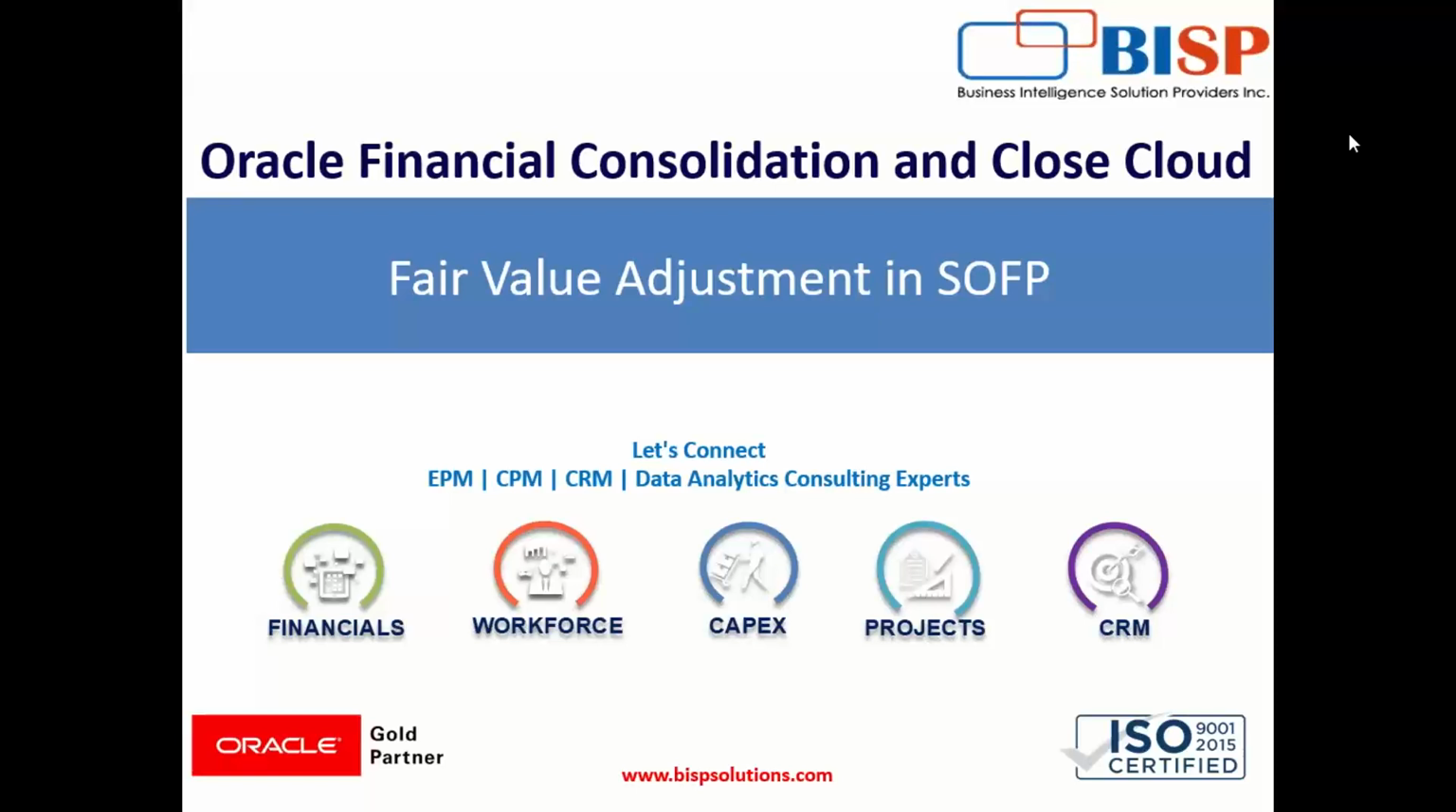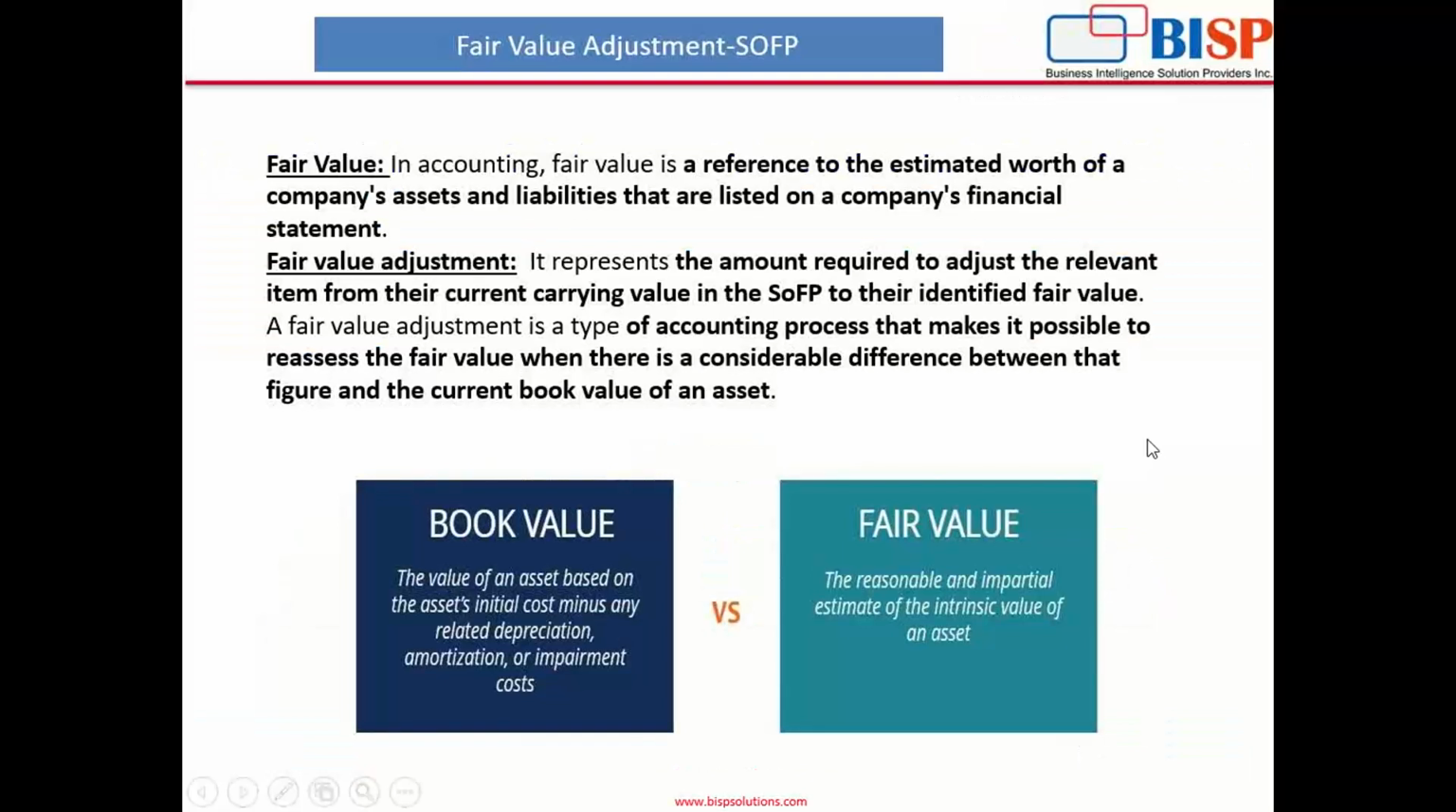So our today's scenario is fair value adjustment in statement of financial position. What does fair value mean? In accounting, fair value is a reference to the estimated net worth of a company's assets and liabilities that are listed on a company's financial statement. Fair value basically means the price received to sell an asset or paid to transfer a liability.